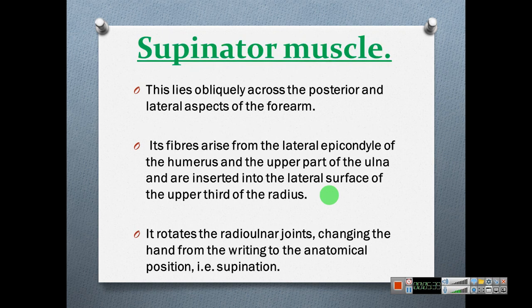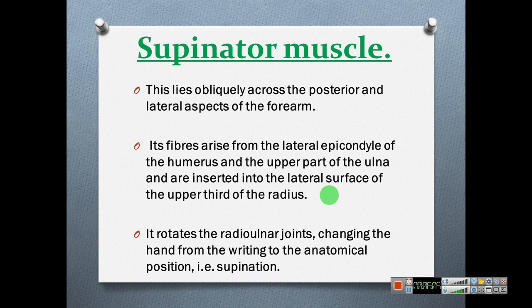Supinator muscle, main function is supination. This lies obliquely across the posterior and lateral aspect of the forearm. Its fibers arise from the lateral epicondyle of the humerus and upper part of the ulna, and are inserted in the lateral surface of the upper third of the radius.